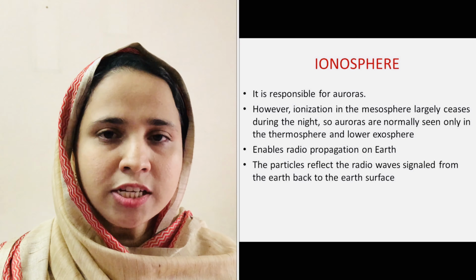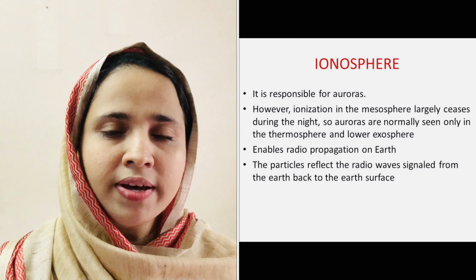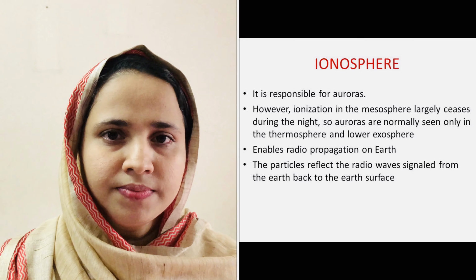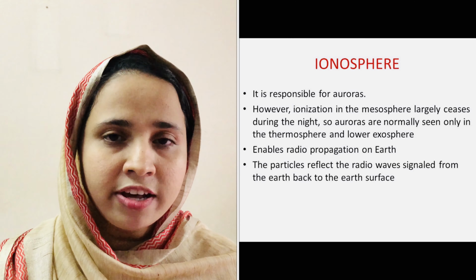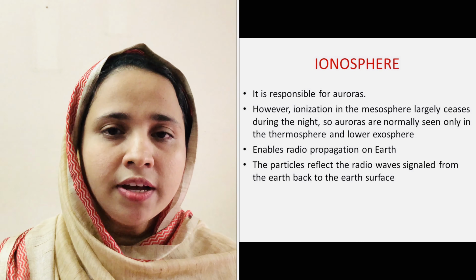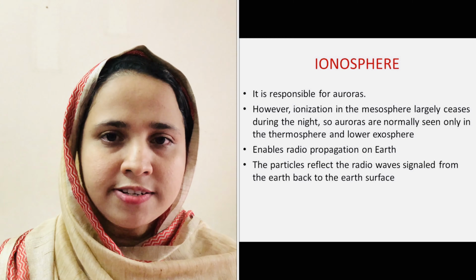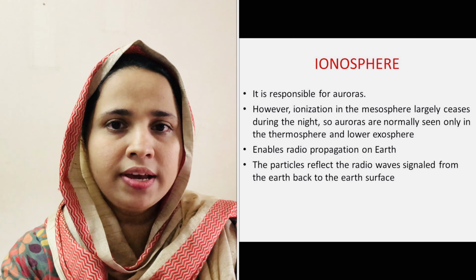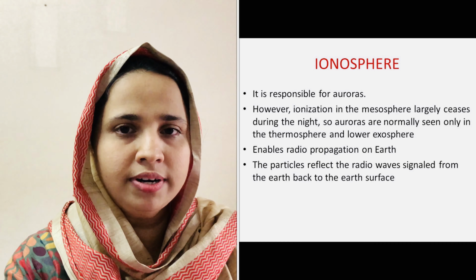The ionosphere is responsible for auroras. However, the ionization in the mesosphere largely ceases during the night, so auroras will normally be seen in the thermosphere and the exosphere. It enables radio propagation on the earth. That is, the particles reflect the radio waves signaled from earth back to the earth and enable the transmission of radio messages around the world. This is all about the layers of atmosphere.